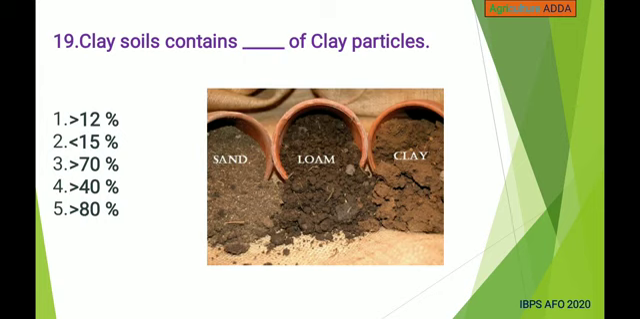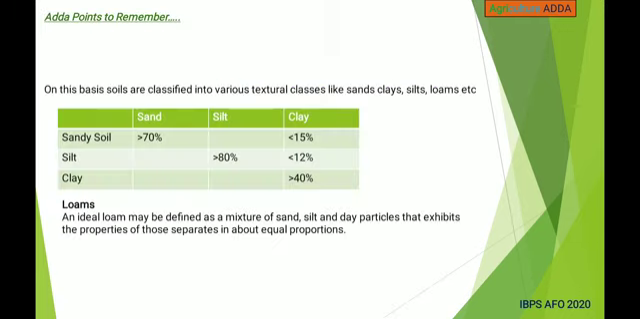Next, clay soil contains dash percentage of clay particles: more than 12%, less than 15%, more than 70%, more than 40%, more than 80%. Answer is more than 40%. This is the classification of various texture classes like sand, silts, and loams, and their percentage.